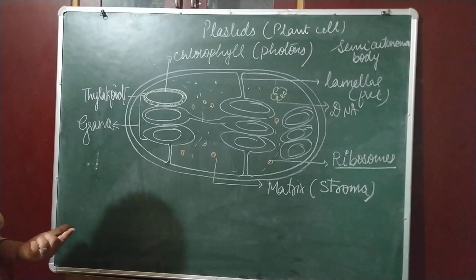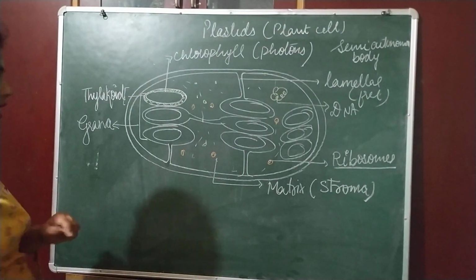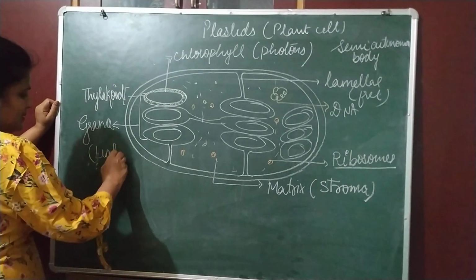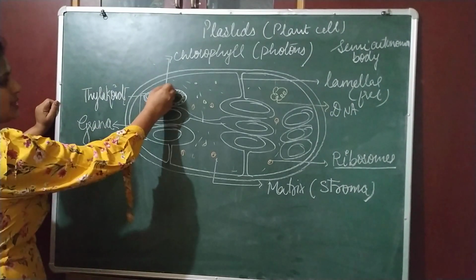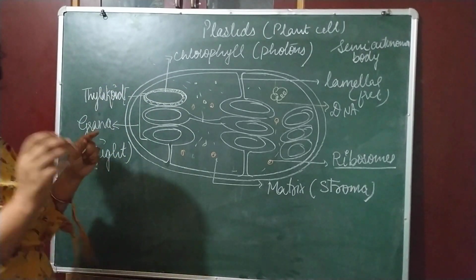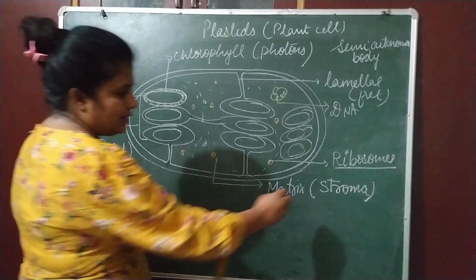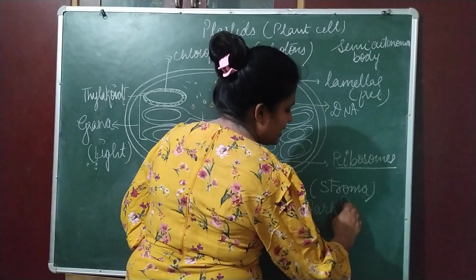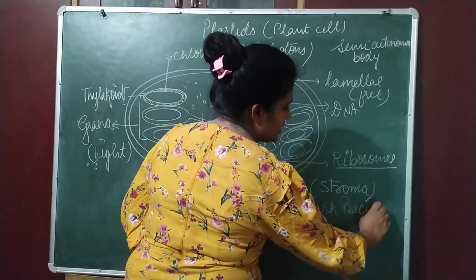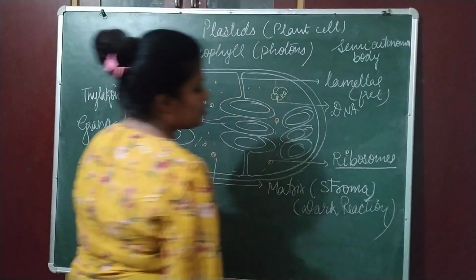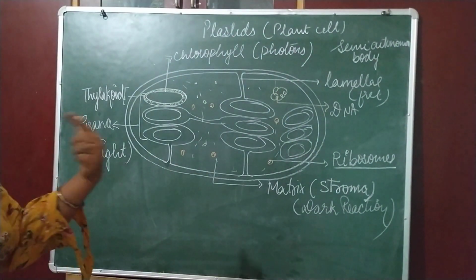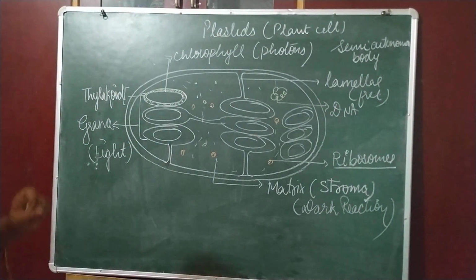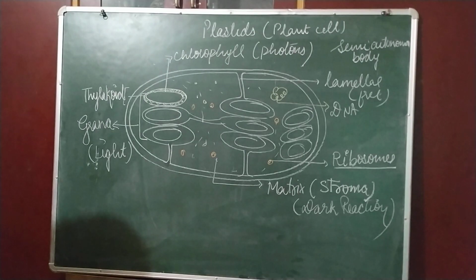When you come in 10th standard, you will read about light reaction and dark reaction. This grana, thylakoid, helps in light reaction, means due to presence of this chlorophyll, it helps to trap the sunlight, and the stroma helps in dark reaction. Dark reaction is a reaction in which light is not required. जिसके अंदर light required नहीं है, उसको हम dark reaction कहते हैं, और वो dark reaction कहीं ना कहीं फूड बनाने में मदद करती है. So this is the structure of chloroplast.